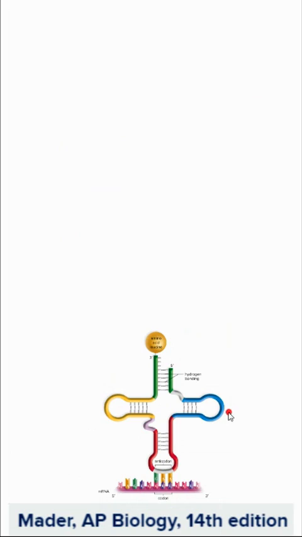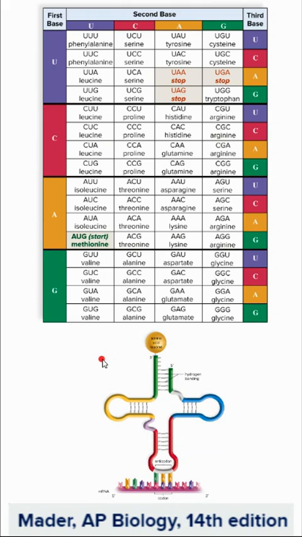Transfer RNA has this unique shape, and it is the codon from the messenger RNA that hooks up with the anticodon on the transfer RNA. These extra wings help it bind with the large ribosomal subunit, but every codon and anticodon pairs with a specific amino acid, and we use this chart to help understand that. So with this codon, it's CUU. So we go C for the first base, U for the second base, and U for the third base, which coordinates with the amino acid leucine.